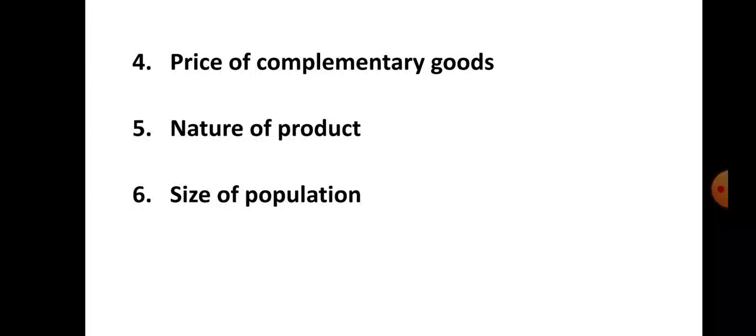Number 5 is the nature of product. If a commodity is a necessity and you cannot avoid it, then demand will continue to be the same. For example, medicine. Medicine is an absolute necessity for every patient, and it is unavoidable. Therefore, demand remains the same in the case of necessary goods. So nature of product is also an important determinant of demand.